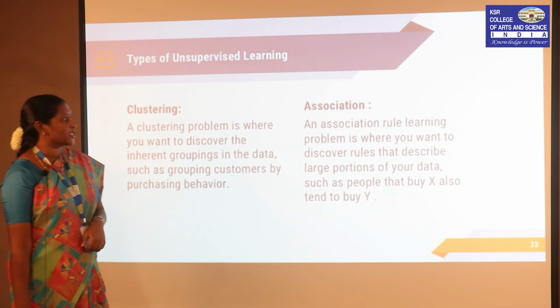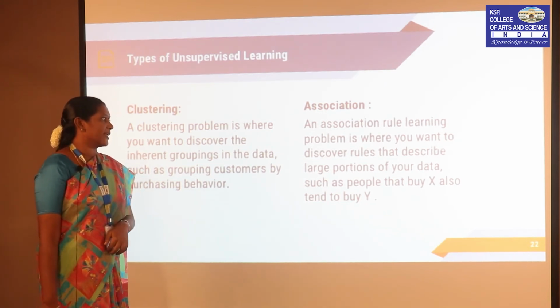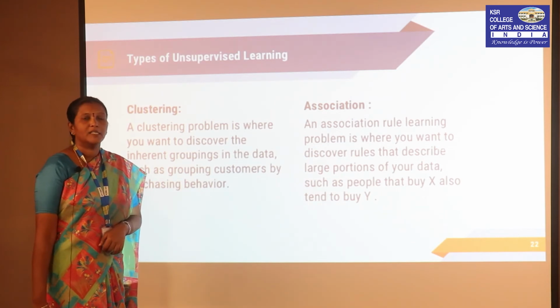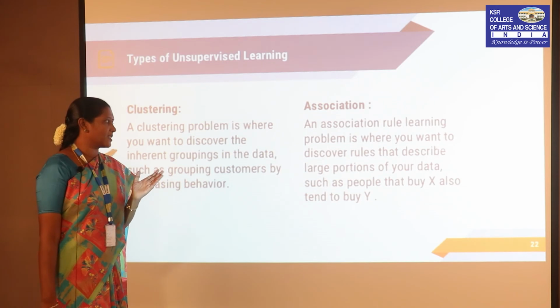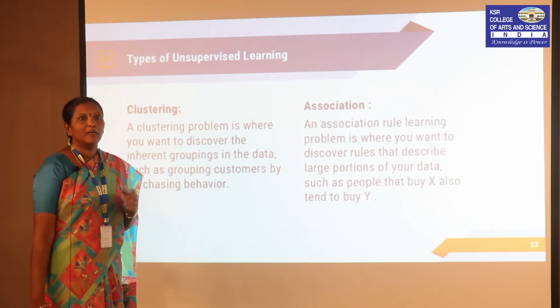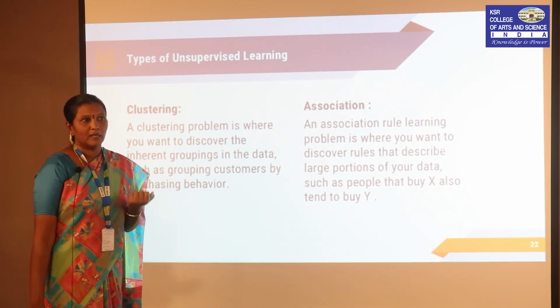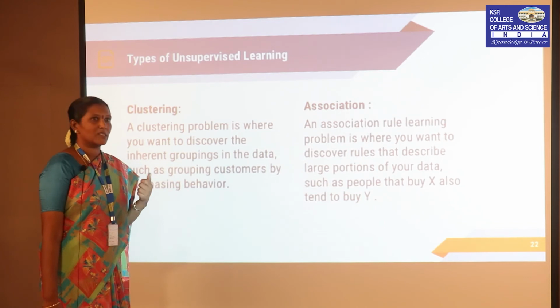And then association rule is nothing but discovering rules that describe large portions of our data. For example, if a person buys X, he would also buy Y. That is, an association rule is framed as if X then Y. For example, when a customer buys shoes, he will also buy socks, likewise.